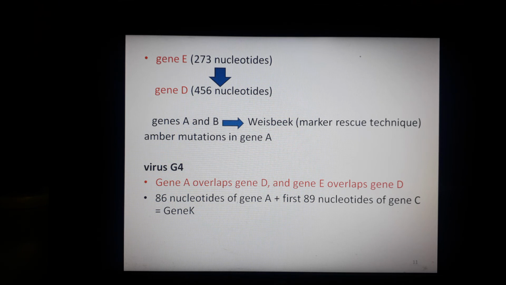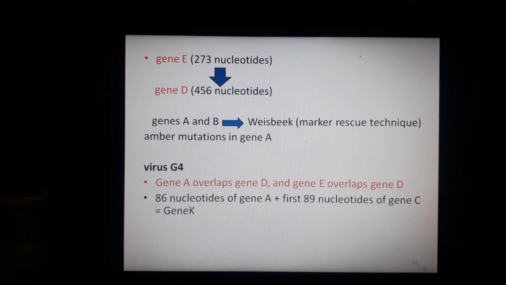Now there is another virus, virus G4, and this virus G4 is also closely related to the bacteriophage Phi X174, and the genes that it contains have the same order as the genes of Phi X174. In this virus also, gene A overlaps gene D, and gene E overlaps gene D as well. And it also contains a portion of the sequence of genes A and C.